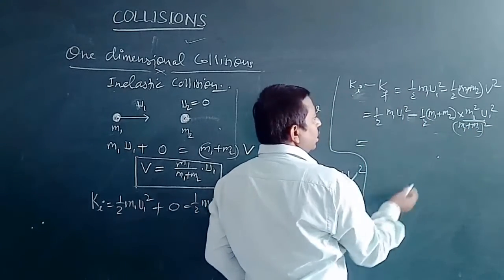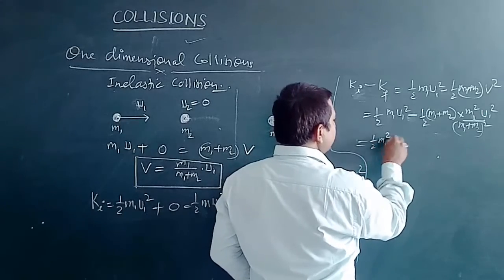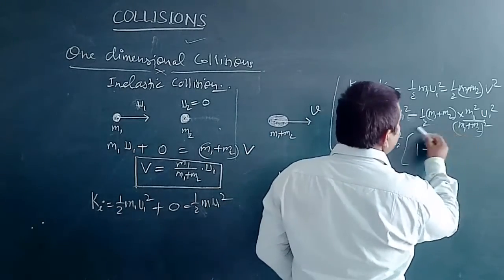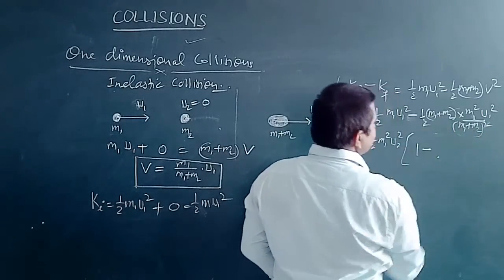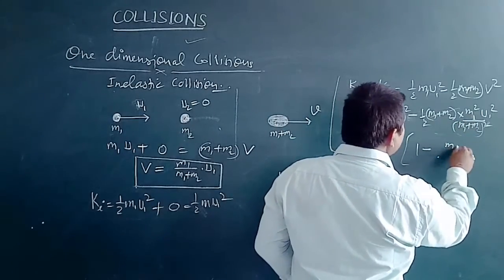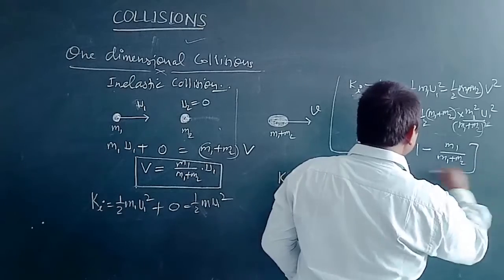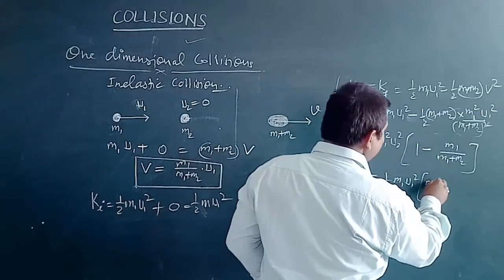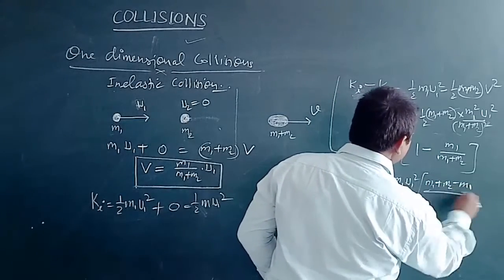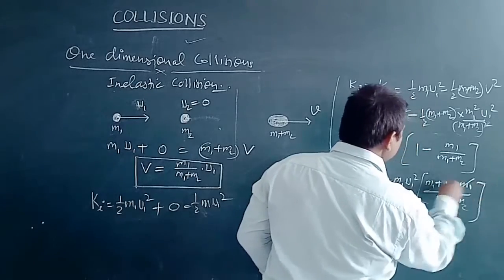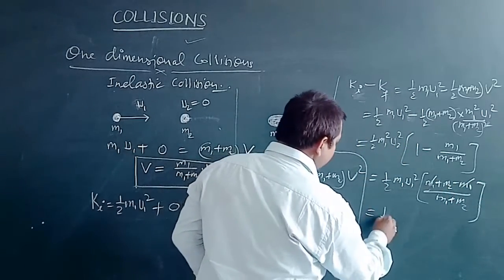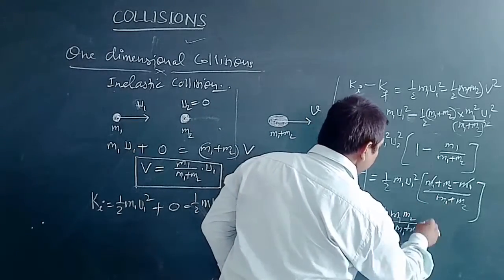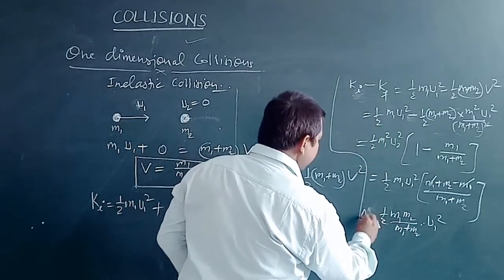Okay, if we take half m1 u1 square as common in both terms, then we get 1 minus, as half of m1 plus m2 will cancel, m1 by m1 plus m2. So from here we get half m1 u1 square times (m1 plus m2 minus m1) by (m1 plus m2). So m1 and m1 cancel each other, and we get half of m1 m2 by (m1 plus m2) times u1 square. So this is the change in kinetic energy.